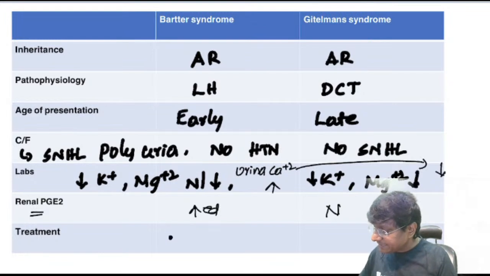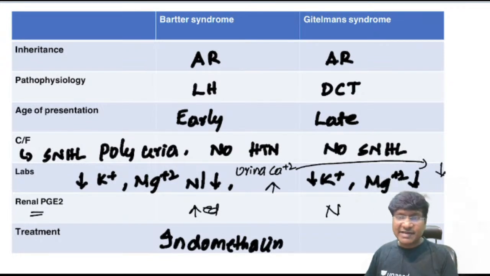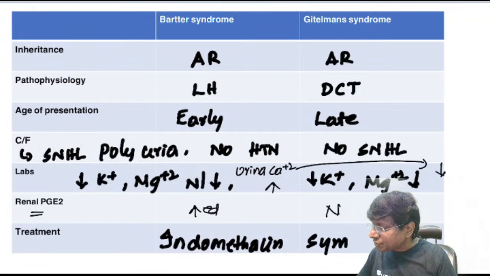The drug of choice will be indomethacin. Why? Because you want to reduce the prostaglandin E2 levels. Whereas Gitelman syndrome, it is completely symptomatic treatment.